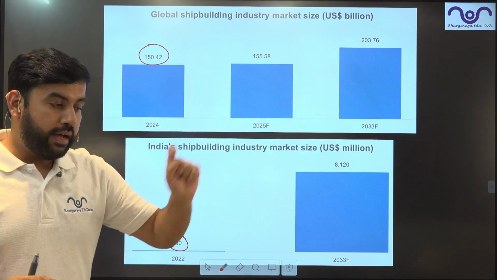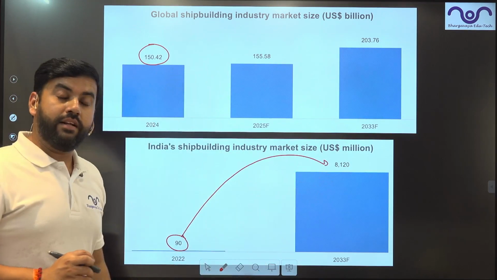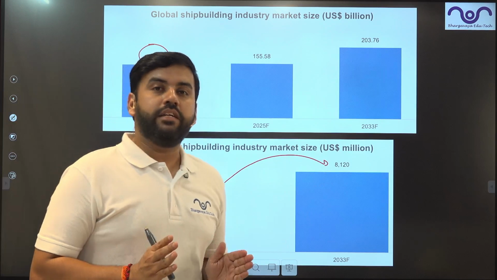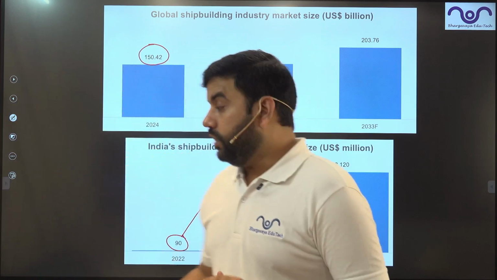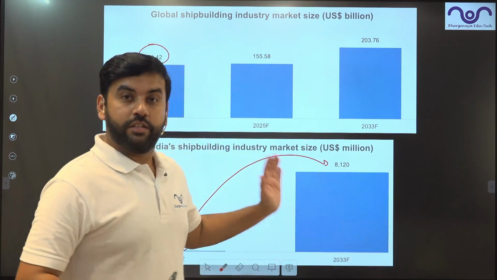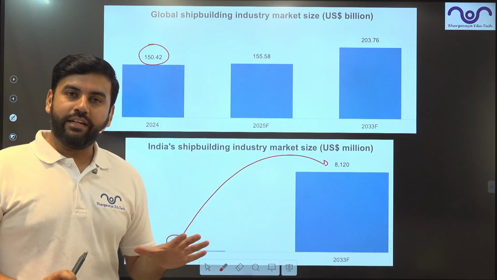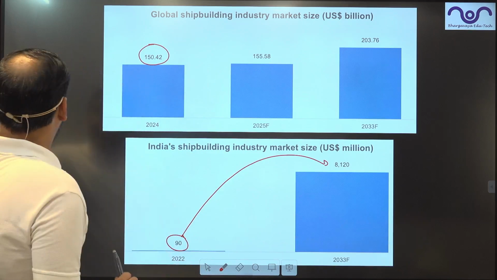What is India aspiring? India is aspiring to reach from here to at least here, that is around $8 billion. Now it's a very huge aspiration, guys. I mean, from 90 million to 8 billion. It's a huge jump. But that can be possible if we go with this 8 cluster model as of now.